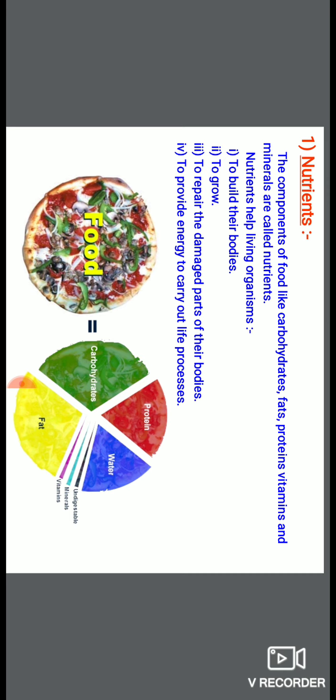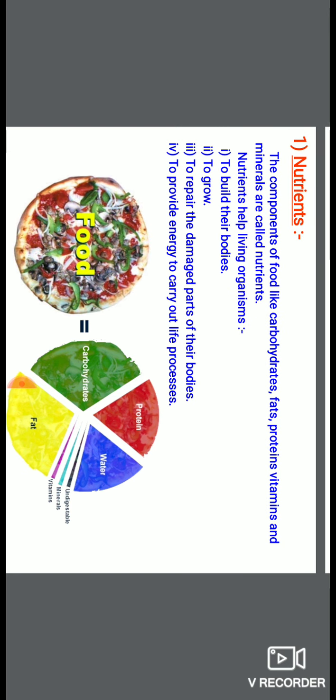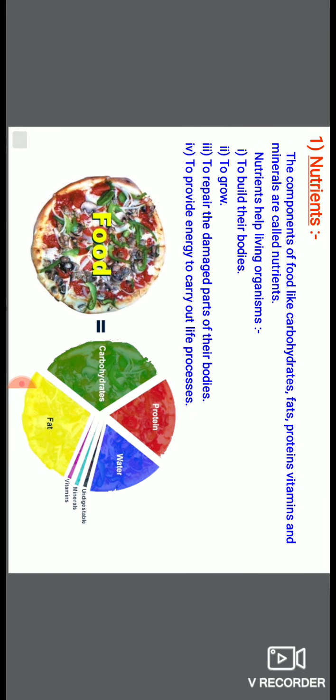Number one of these functions is to build their bodies. All living organisms build up their bodies with the help of nutrients. Second, as you know, you are growing day by day. For the growth of organisms, all plants and all animals require nutrients.